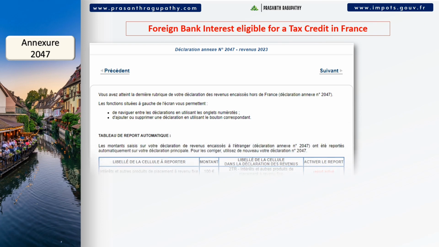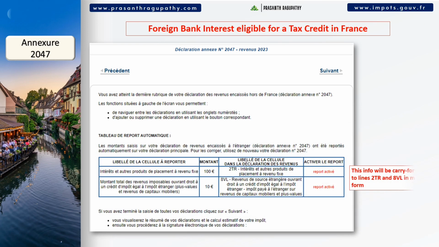This page summarizes the total interest income earned abroad and its tax credit in France. For example, 100 euros of bank interest earned in India will be taxed at the rate of 30% in France. Adding this to the 10% tax deducted in India takes the total tax to 40%. Then a 10% tax credit is applied in France, so the final tax becomes 30%.